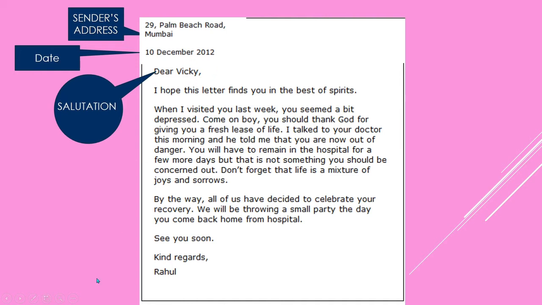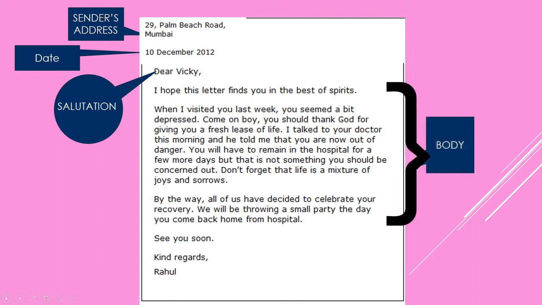So after the salutation, now here we don't have any subject to write, okay, it is informal. So we will jump directly to the body. In the body, again, as I had discussed, we have three paragraphs. Although it is not a paragraph, it is only one line, but it's the opening, the way we can write in all informal letters, so you can cram it if you want. So, I hope this letter finds you in the best of spirits.